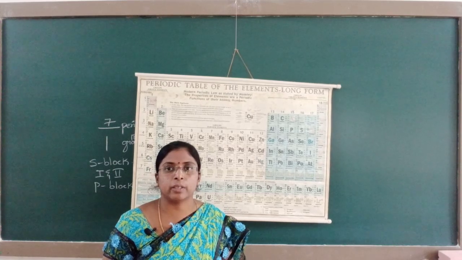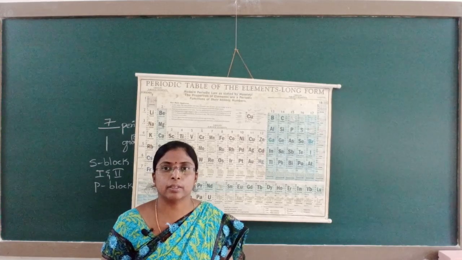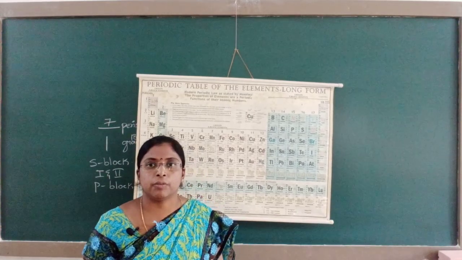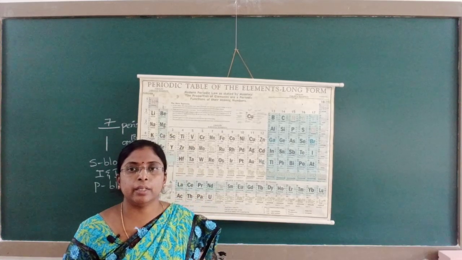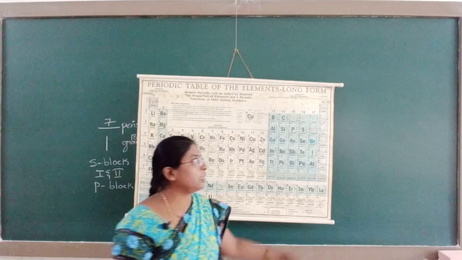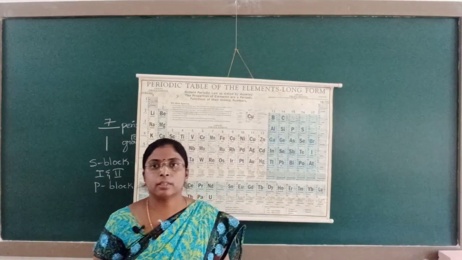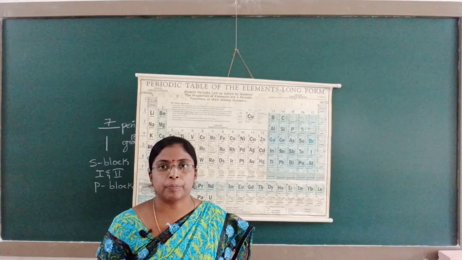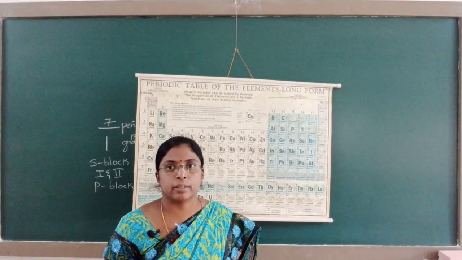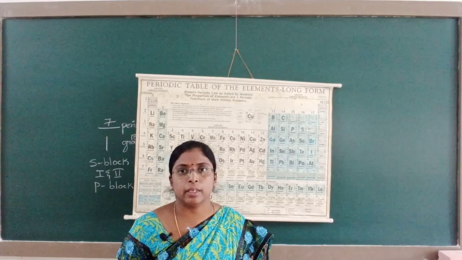It has an octet configuration. I explained in the previous class regarding the octet configuration that the valence shell has ns2 np6 configuration. These noble gas elements have ns2 np6 configuration, hence they are known as the zero group. They are also known as noble gas, inert gas. The word inert means they are less reactive.